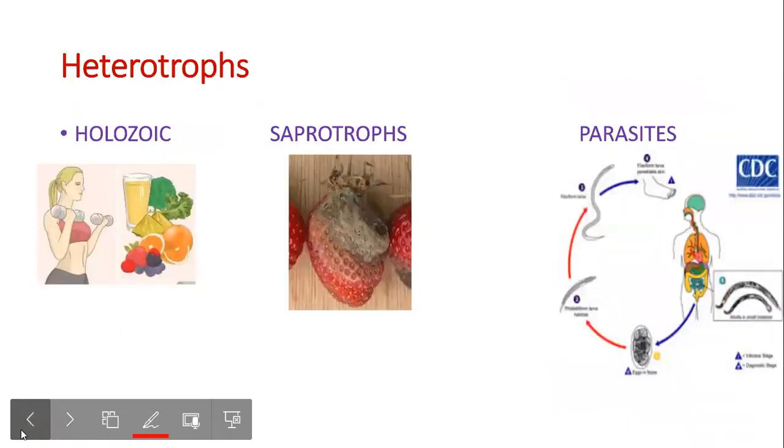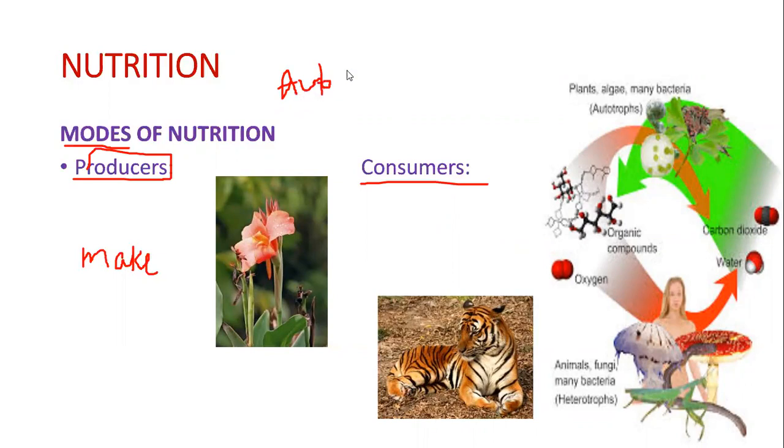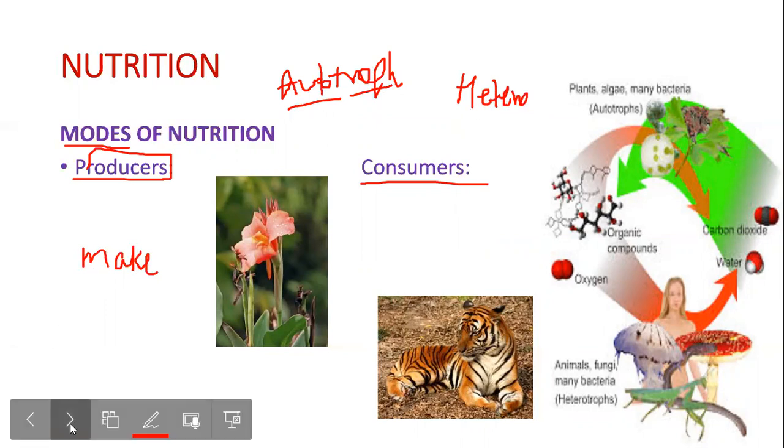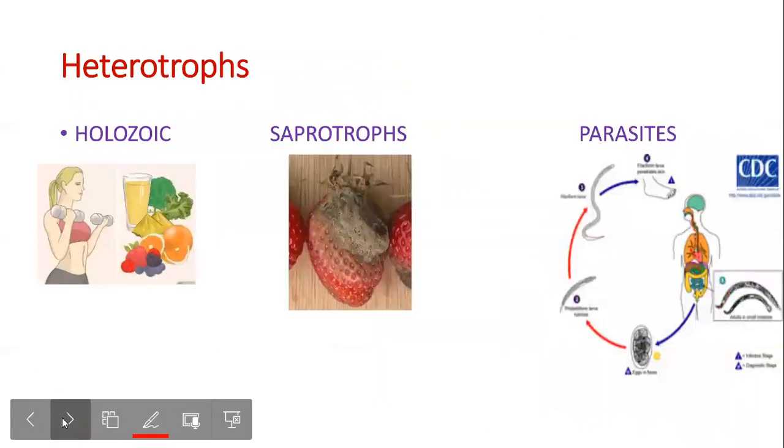Now, coming to what are autotrophs and what are heterotrophs. A plant is an autotroph. Autotroph means self-nourished: auto means self, troph means nourishment. So they can nourish themselves, whereas consumers are heterotrophs. Hetero means others. They depend on others to make their food. So what are the types of heterotrophs? Heterotrophs are further classified into three types: holozoic, saprophytic, and parasite. I'll be talking about them in the next slide.